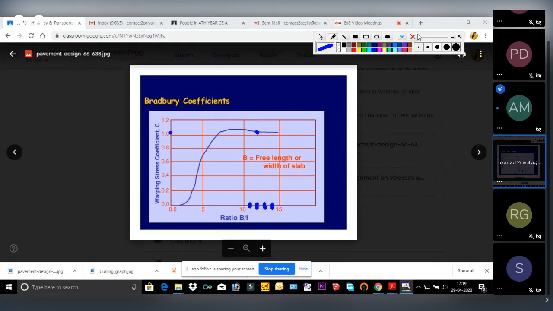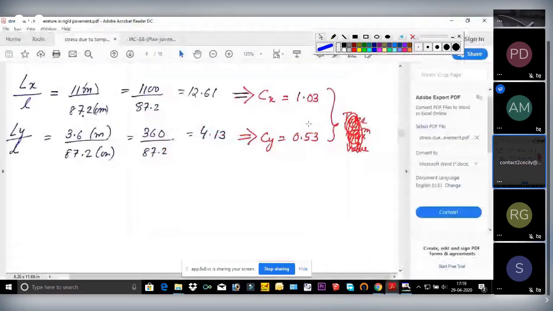You can write anything as per your estimate. I have written here 1.03. So now use these values here.